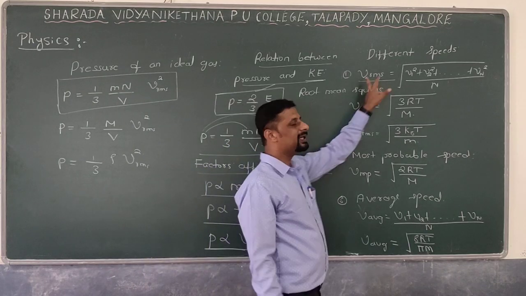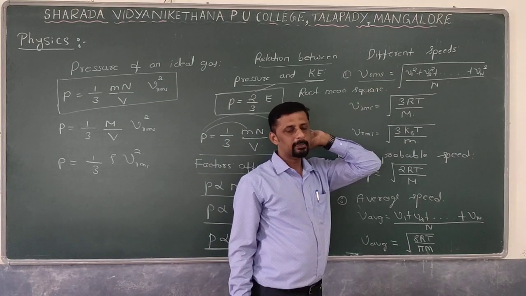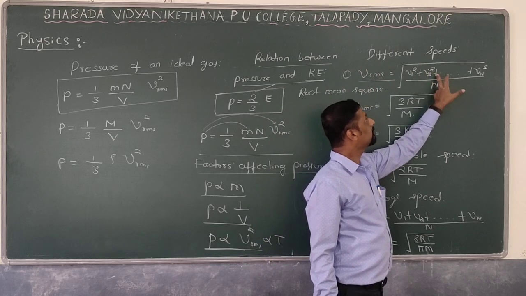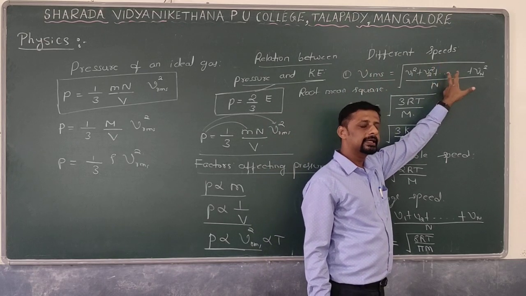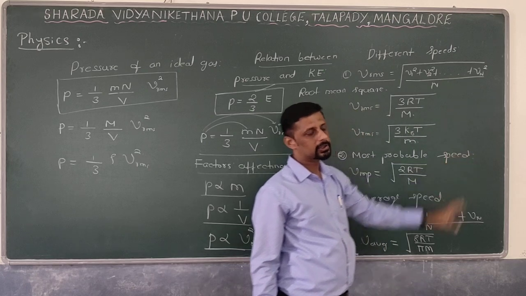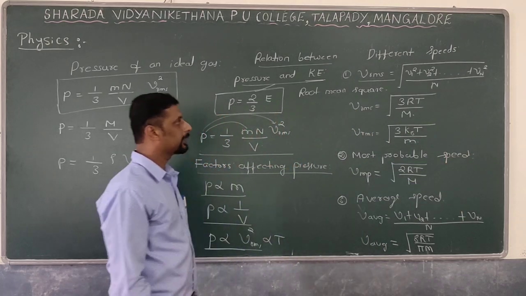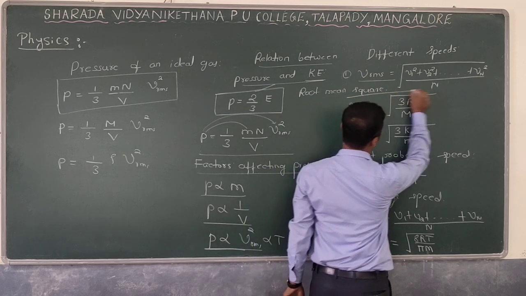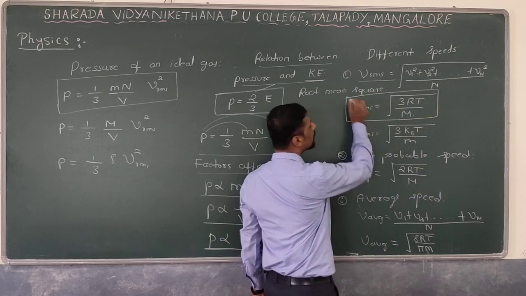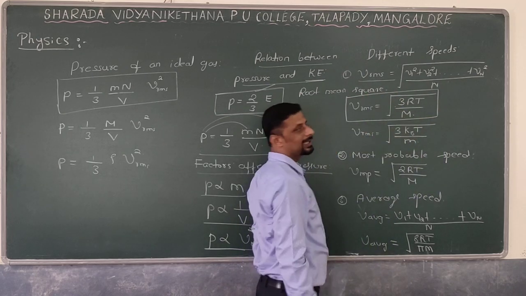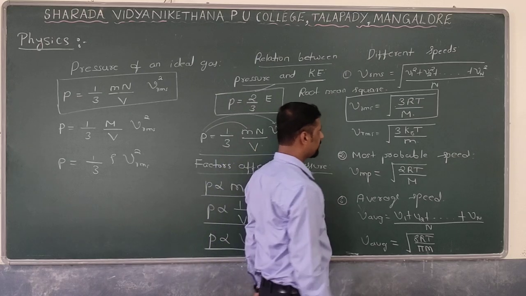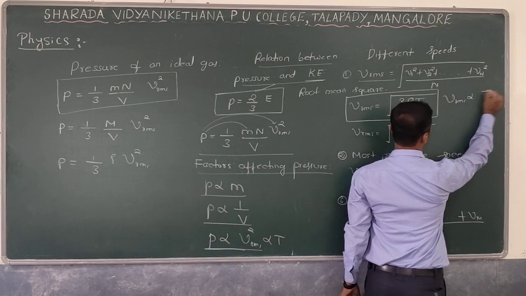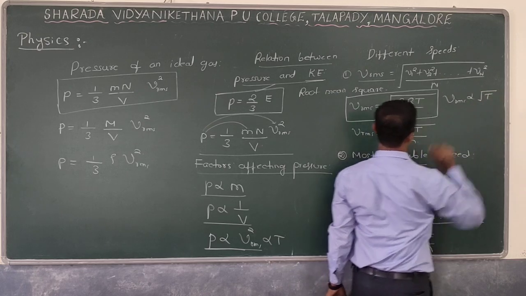Actually, it is also an average speed. It is also one of the types of average speed. Here, the square root of the mean of squares of instantaneous speeds of all the gas molecules is known as RMS speed. How is it related with temperature? The formula for RMS speed is given by root of 3RT divided by M. VRMS is directly proportional to the square root of temperature.